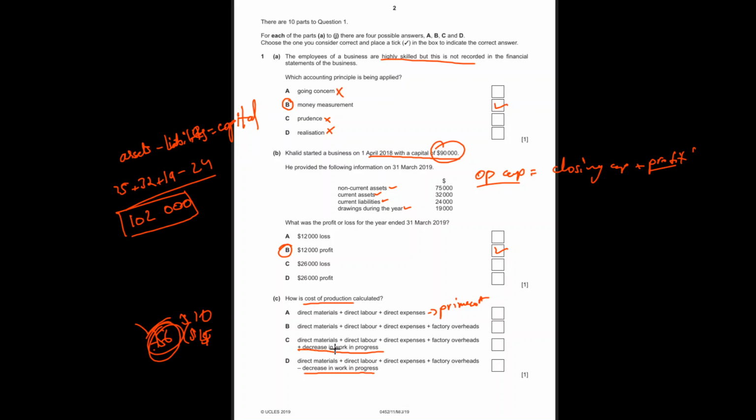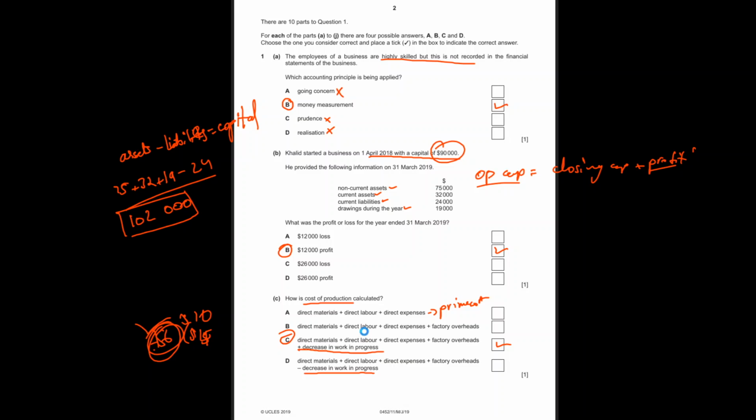It means that at the start we had some incomplete work. At the end we have some incomplete work, but it's lesser. It means we have completed some of the work during the year. That's why it has decreased. So since we have completed some of the work during the year, that work cost us some money. So that is included in our cost of production, so it should be added. That's why it's option C. I hope you got this. If you have any questions, you can ask me.